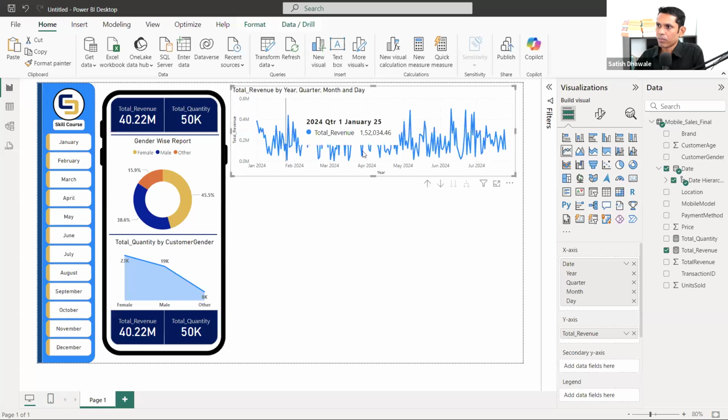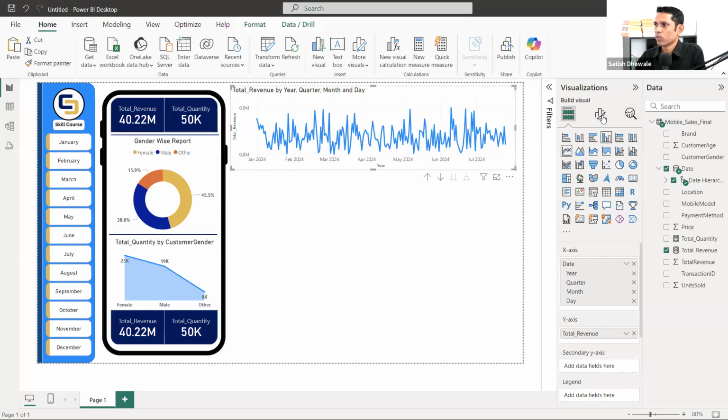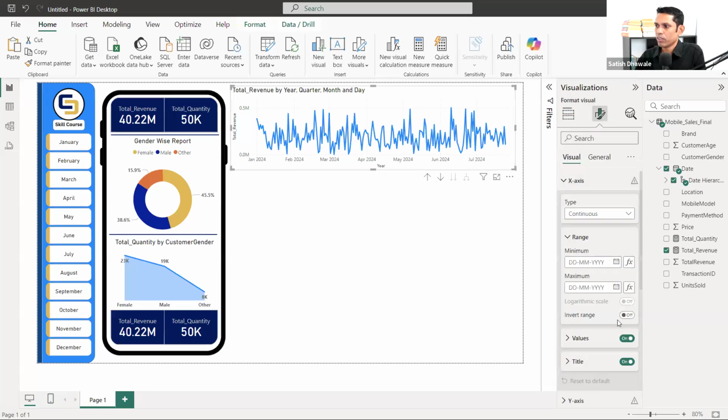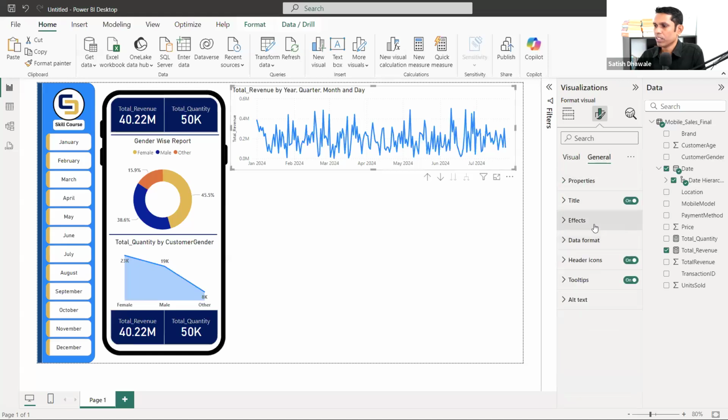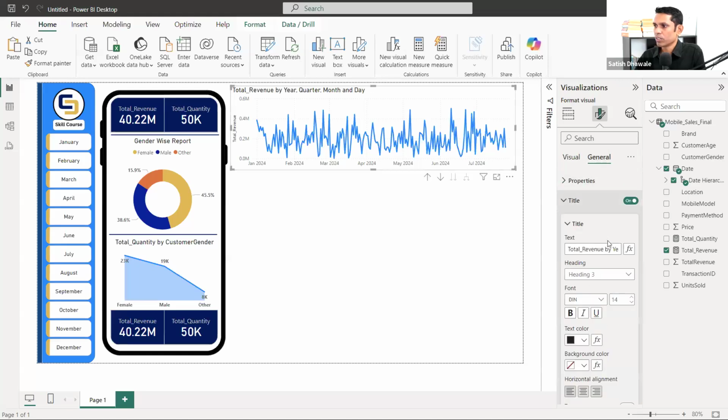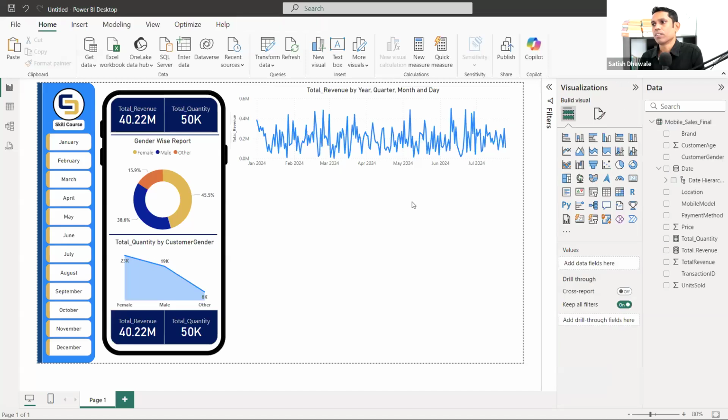Again, we can make the formatting as per your requirement. Whatever formatting you want, you can go here and format your chart. If you don't want the title to be displayed, you can remove it. Even I want this particular title in the center. If you want to change the title, you can change it.